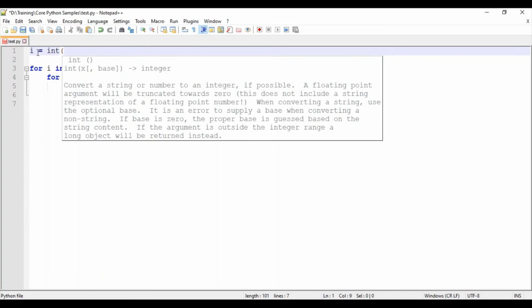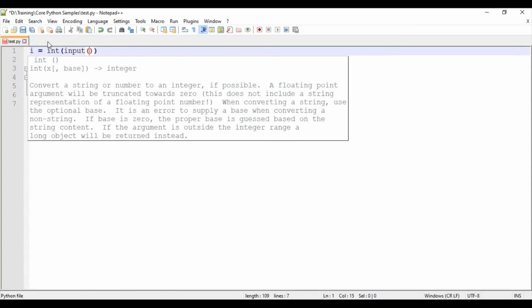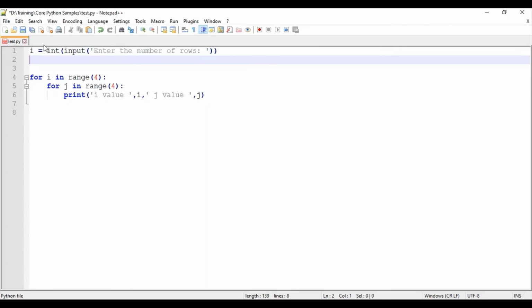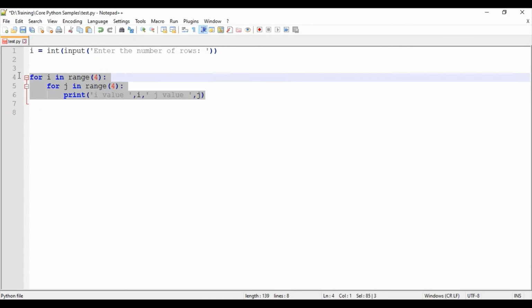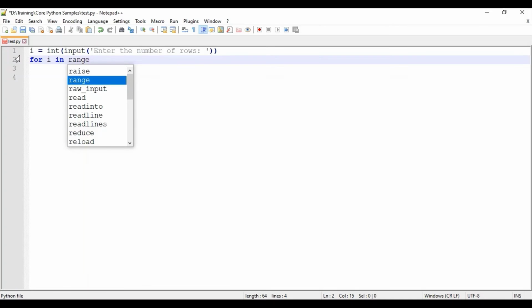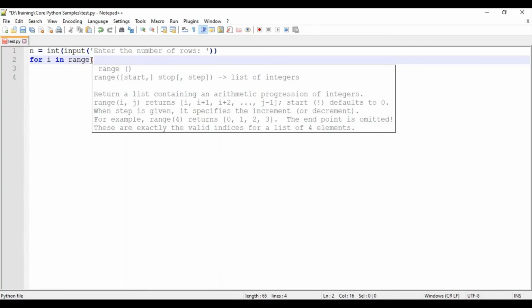So input: enter the number of rows. So I'll be getting how many rows of the triangle I want. Once I get it, this is how I'm going to frame the nested for loop: for i in range, let me give this value as n. So for i in range, I'll be starting with 1 and I'll be ending with n plus 1.